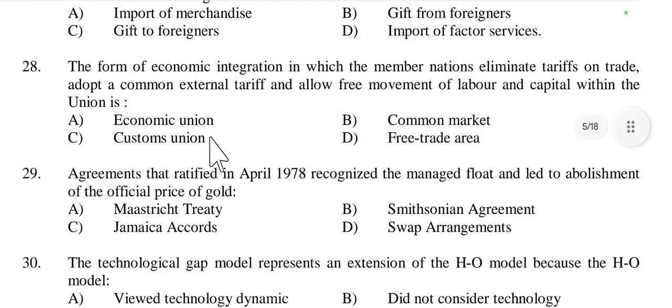Then question number 28, the form of economic integration in which the member nations eliminate tariffs on trade, adopt a common external tariff, and allow free movement of labor and capital within the union: economic union, common market, custom union, or free trade area. It is called a common market. There are different stages of economic integration: free trade area, then custom union, common market, economic union, political union. These are different concepts.